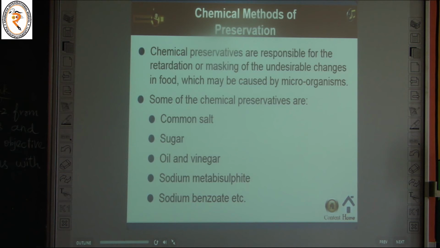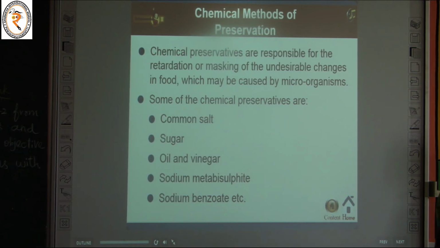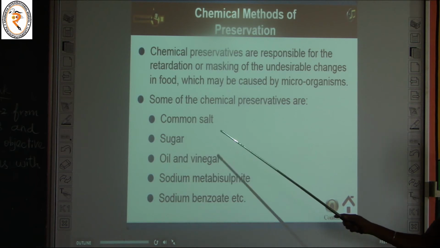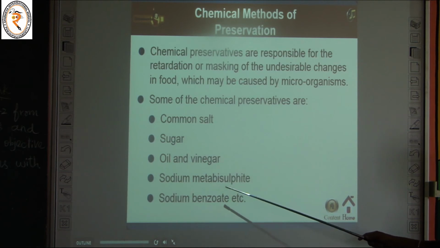So what are the chemical preservatives? It is common salt. We can use it in our kitchen. That is called common salt. The chemical name of that salt is sodium chloride. So common salt and sugar, oil and vinegar, sodium metabisulfate and sodium benzoate. So these are all the chemical preservatives to protect the food items. And the next